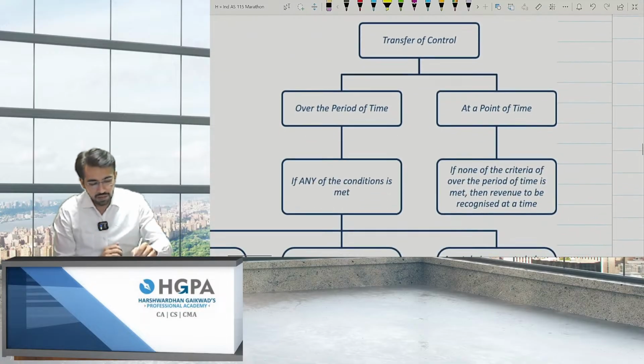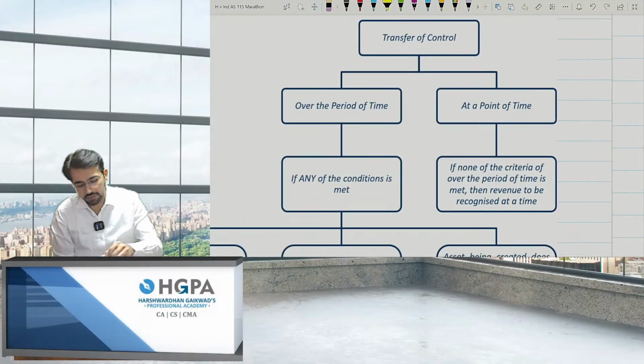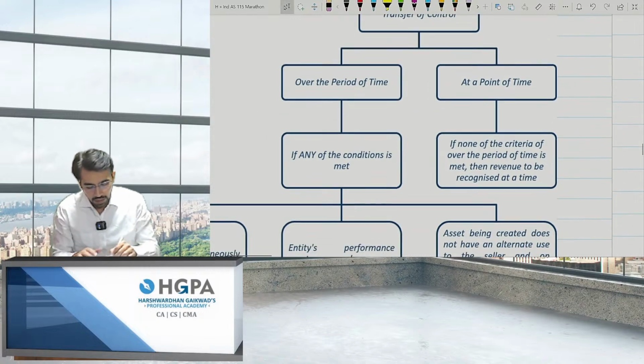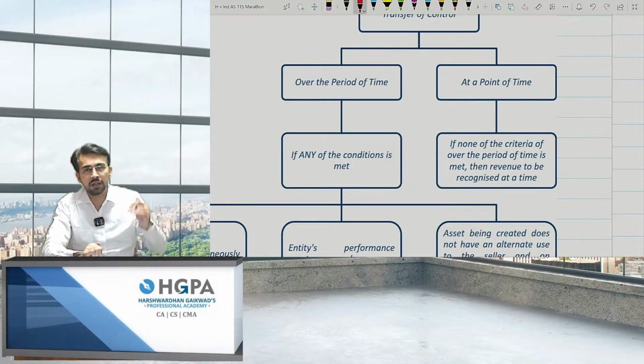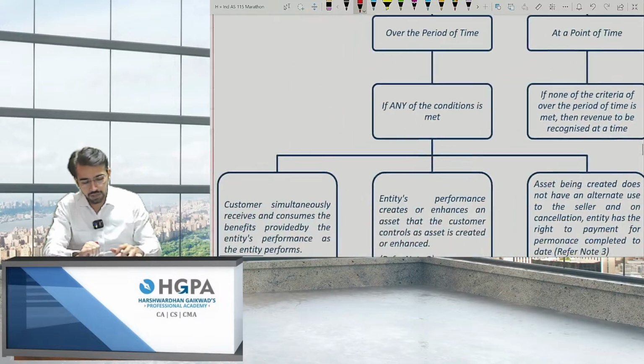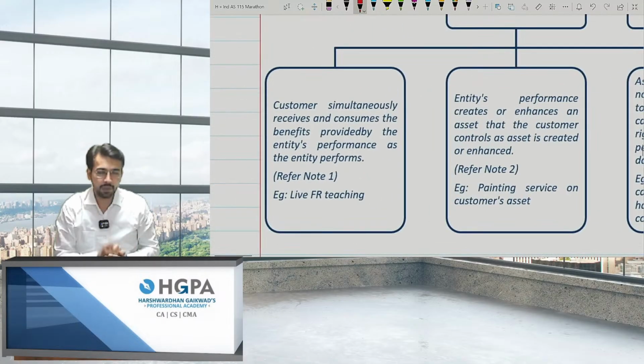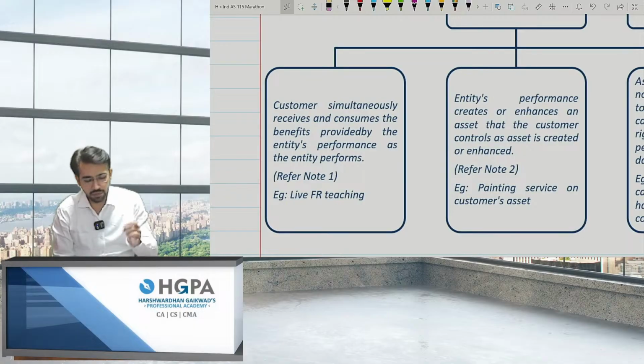So when will it be said at the point of time, and when will it be said as over the period? Over here, if any of the conditions is met, it will be considered as over the period. Any of the conditions, not all, right? If none of the conditions is met, then it should be booked at the point itself. And what are the 3 conditions over here? I'll explain with an example.